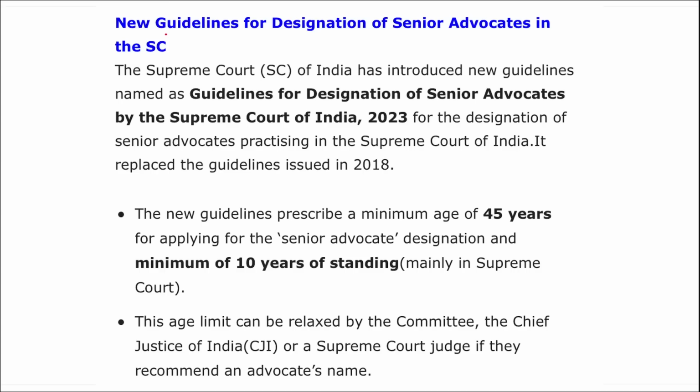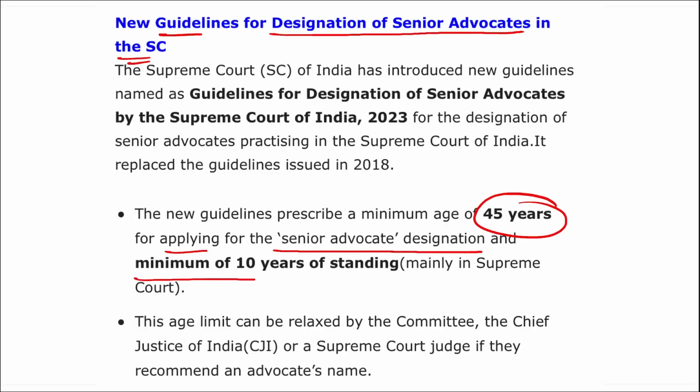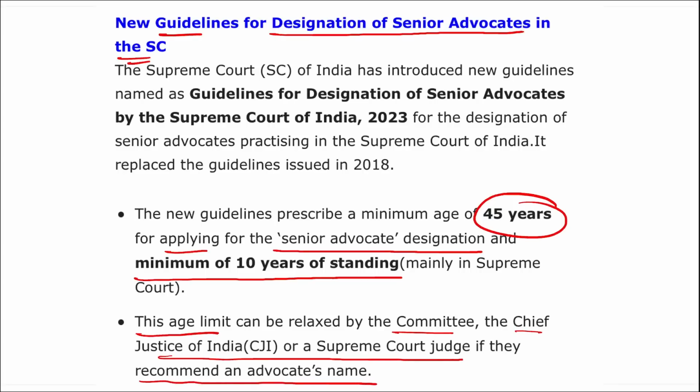Moving on, next is new guidelines for the designation of senior advocates in the Supreme Court. Right? These new guidelines prescribe a minimum age of 45 years for applying for the senior advocate designation and a minimum of 10 years of standing in the Supreme Court. This age limit can be relaxed by the committee, the Chief Justice of India, or Supreme Court judge if they recommend an advocate's name. Correct?